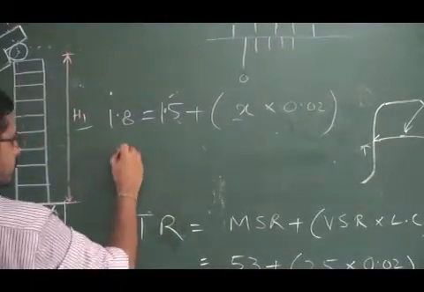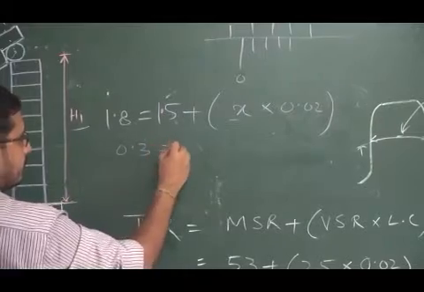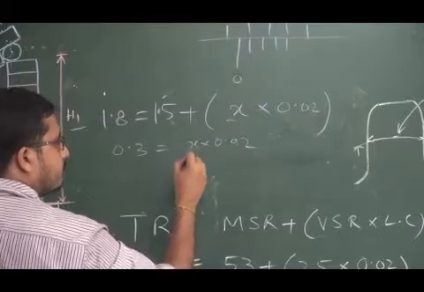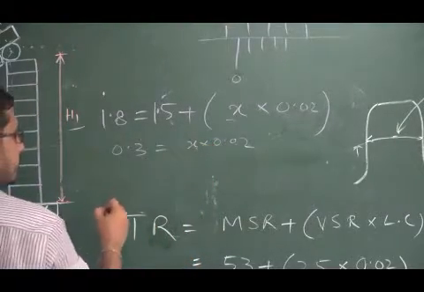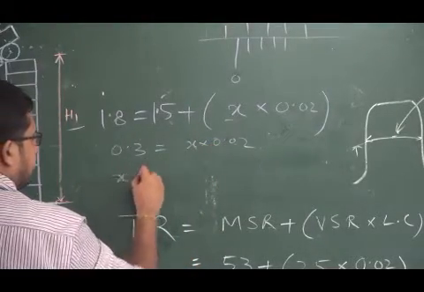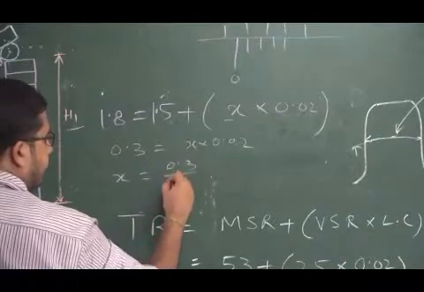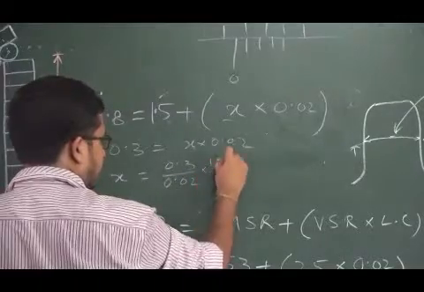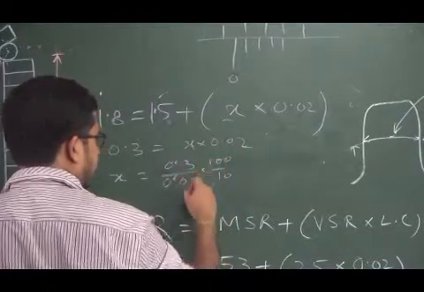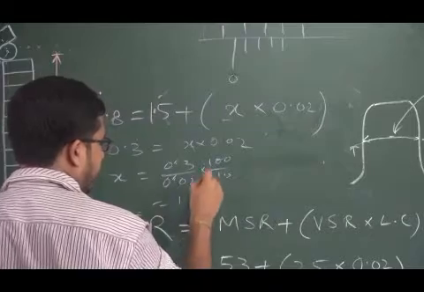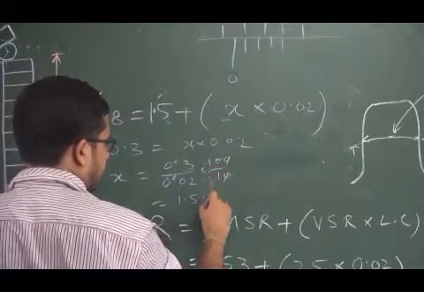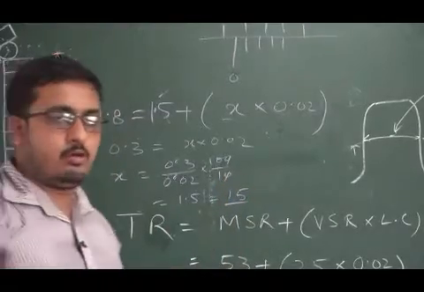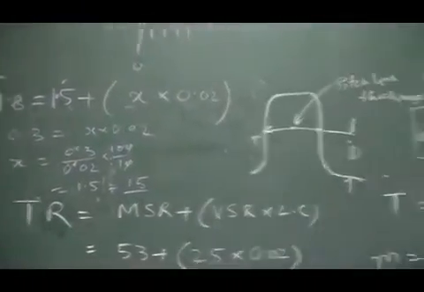Here 0.3 equals x into 0.02, and then x equals 0.3 divided by 0.02, which is 15. That means the value of the vernier scale is 15.